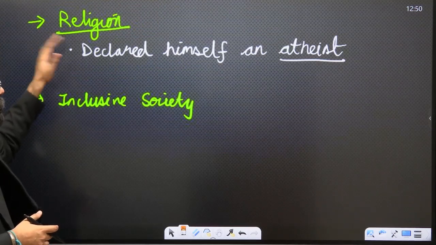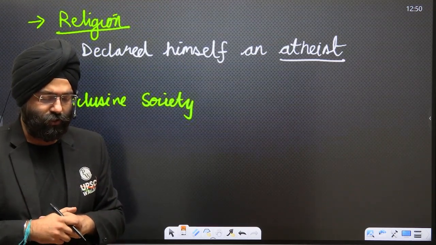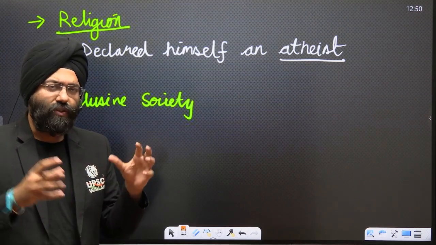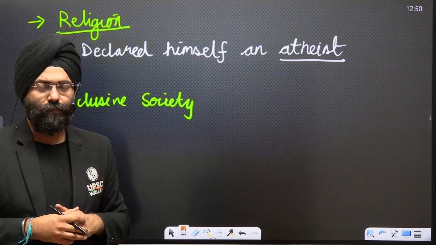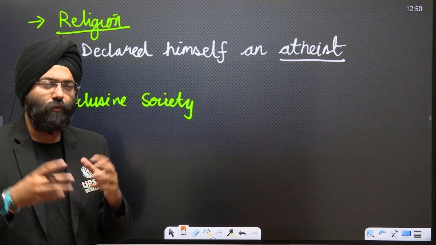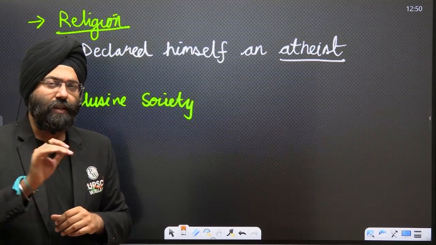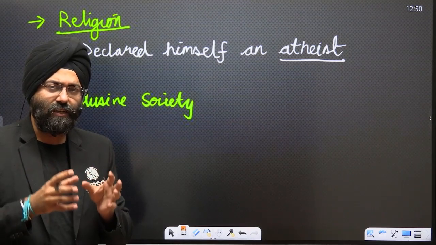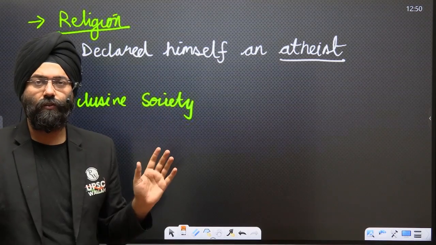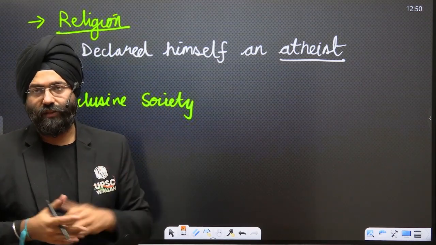If we move ahead, religion: he declared himself an atheist. Now, very often people question why he declared himself an atheist. This was a time, please understand, when there was religious enmity within Indian society. One religion was fighting another, there were various riots, and it was a beautiful play according to the Britishers, which helped them rule in India. So looking at that condition, he said, if religion is creating a divide and that is preventing a country from getting freedom, then I am an atheist. I do not follow any religion. This was the basic view that Bhagat Singh ji presented.